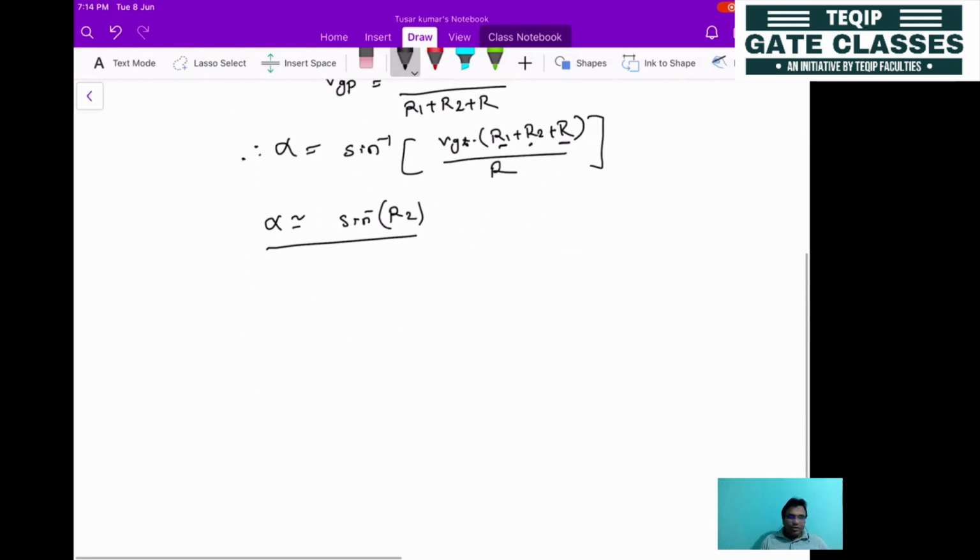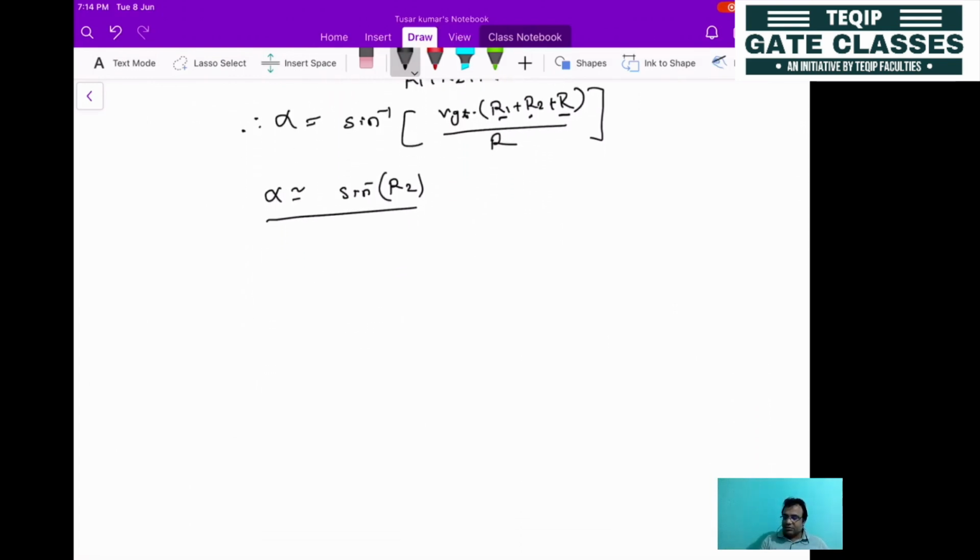The next firing circuit that we'll be discussing is the RC firing circuit. Let's draw the circuit and see how it is designed.